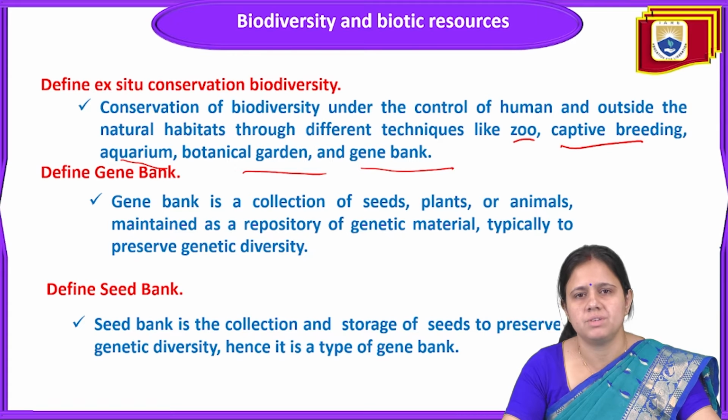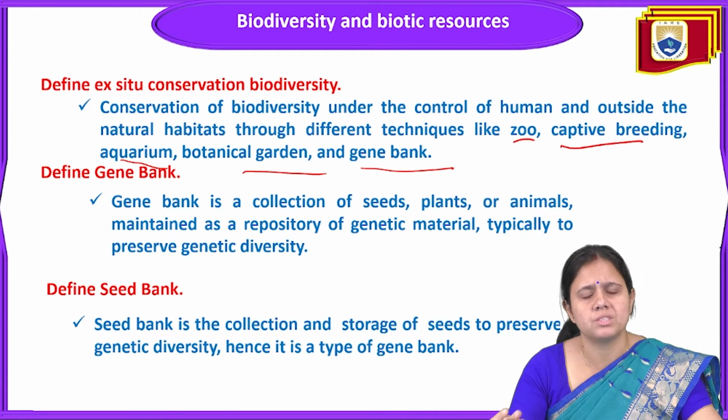And ex situ conservation is the conservation of biodiversity outside the habitat.